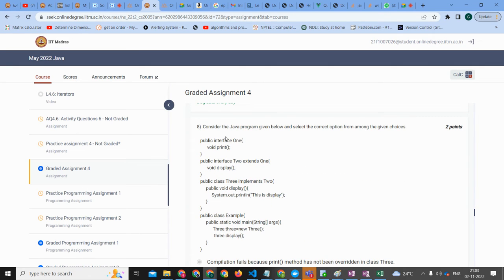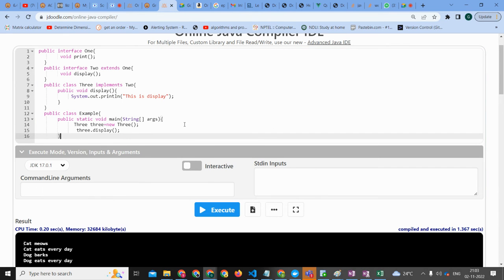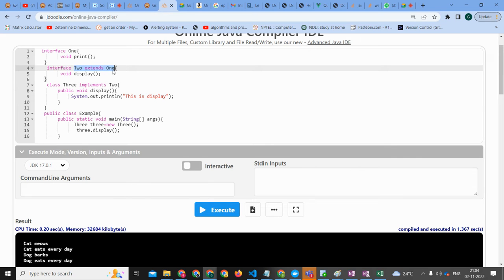All right. So next question is for Aditya. Again, predict the output. Go ahead, guys. In the main method, object 3 of class 3 has been created, definition 3, and in class 3 it is implementing 2, and 2 implements 1.